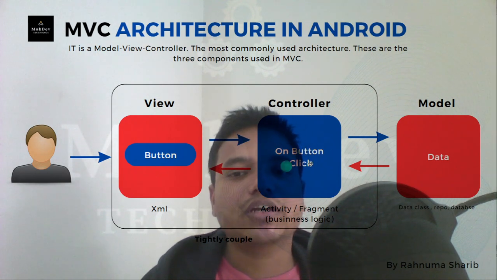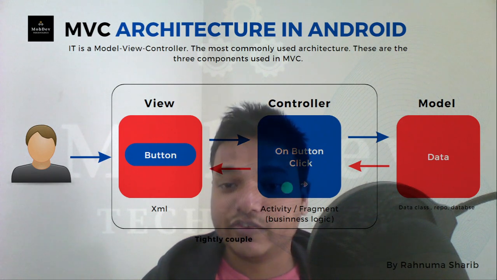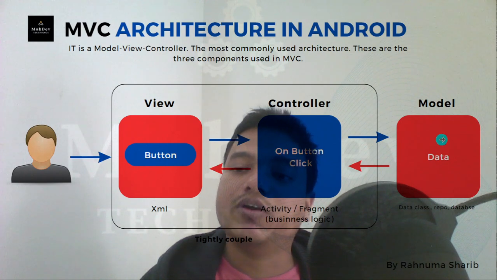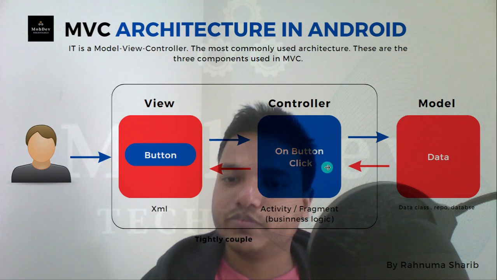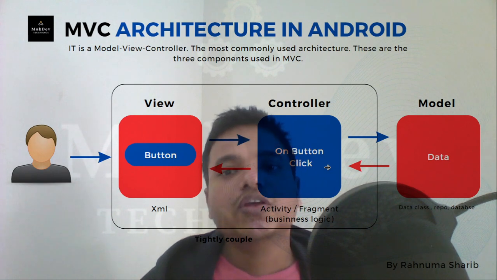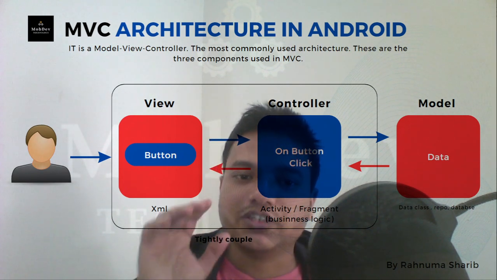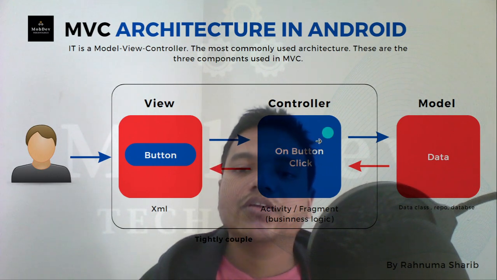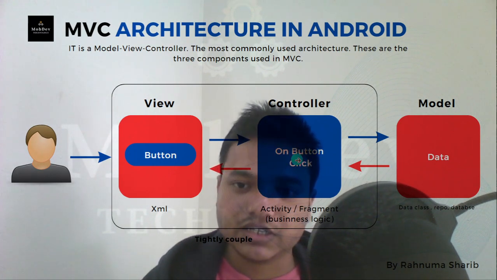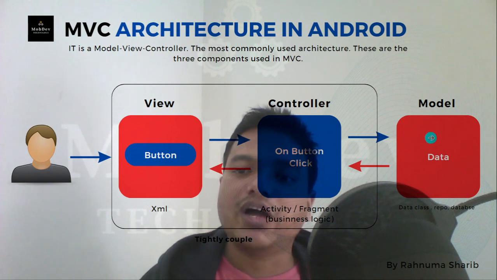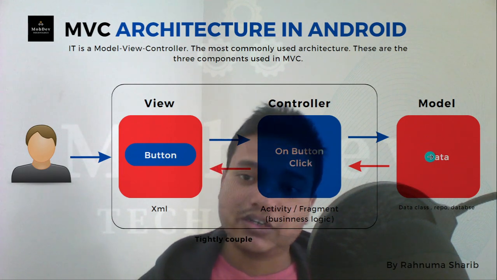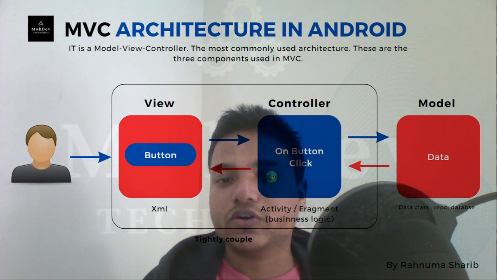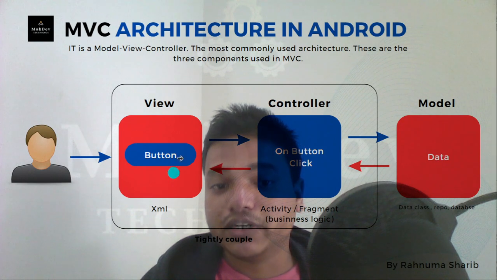So whenever you click on a button, the event will come here to the controller, and then the controller will ask the model for the data with that button click. Assume you click a button like fetch data or get user. The code comes here on the event, it listens to the event, and goes to the model to ask for the data. The model responds with the data, it comes back to the controller, and then the controller updates the view.